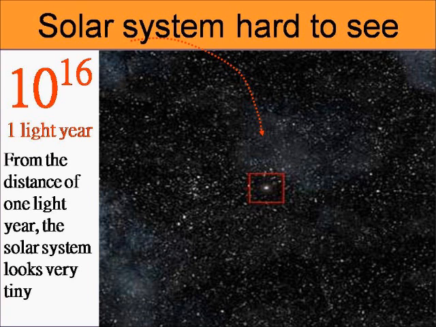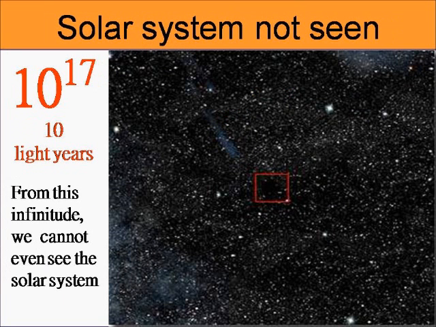Now, so let's go again. See, 10 to the power 17 is still a number that we can relate to, okay? But in real terms, we probably lose ourselves in it, okay? And it is somewhere that no human has ever imagined that we will travel, or have traveled. Someday we may, but for now, it is basically an abstract. So we're talking about 10 light years. We cannot even see our own solar system.